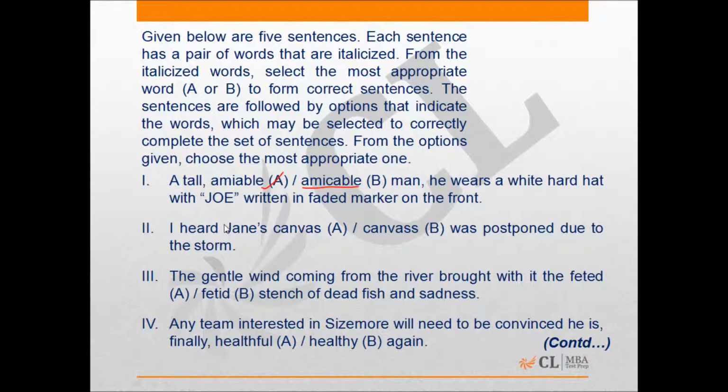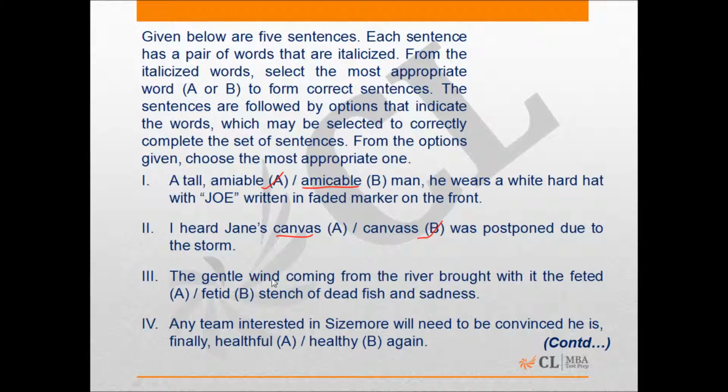It says, I heard Jane's canvas was postponed due to the storm. Obviously, it cannot be this canvas, because that we know is what an artist uses, or basically a heavy woven cloth, right? But this is what we know as the answer here, which is B, has to be the answer. To canvass means to collect information for electioneering, or go around and advertise yourself, right? So that is exactly what canvass means here in this case. So the answer for this particular sentence has to be B.